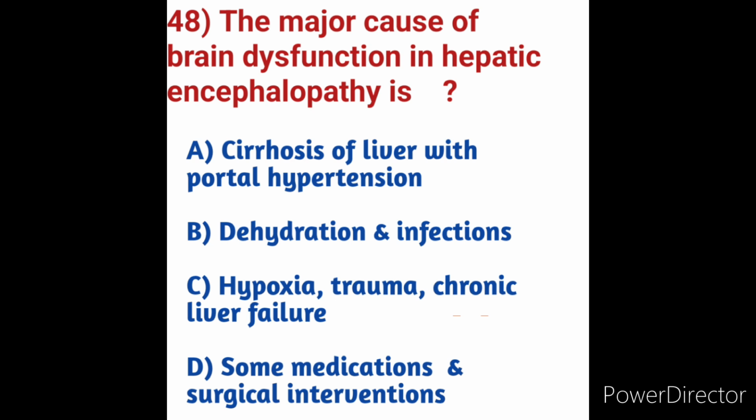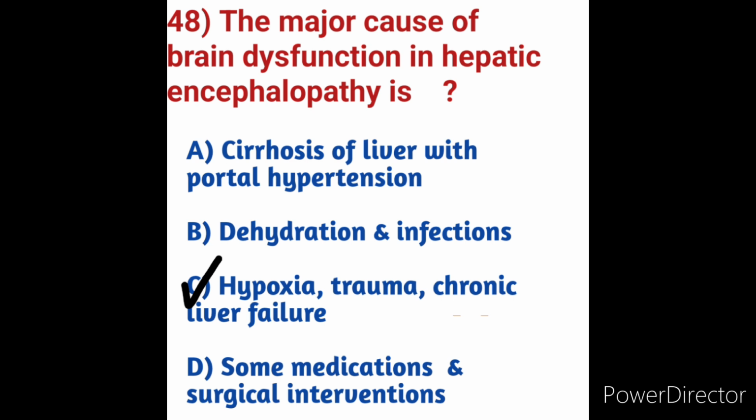So here we have option C: hypoxia, trauma, chronic liver failure. We have hepatic encephalopathy due to chronic liver failure, and low oxygen levels or hypoxia is also one of the causes of hepatic encephalopathy. So the major cause of brain dysfunction in hepatic encephalopathy is hypoxia, trauma, chronic liver failure. So in these options, option C is the correct answer.